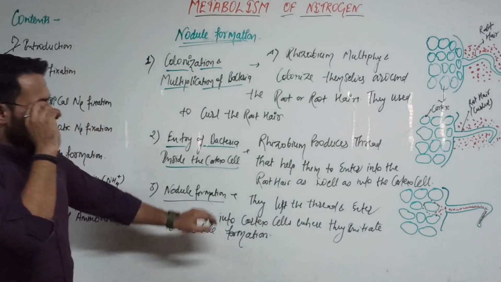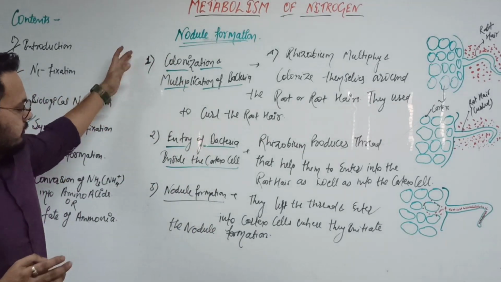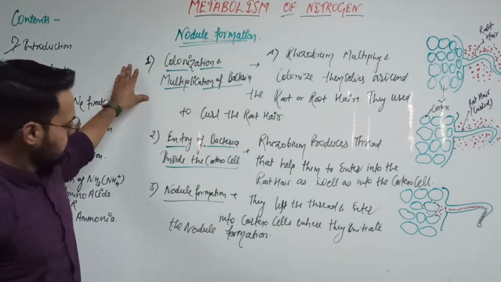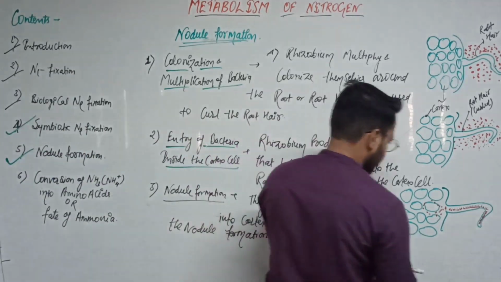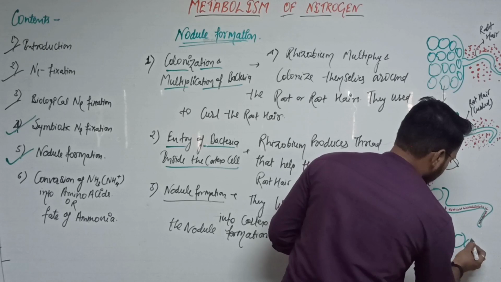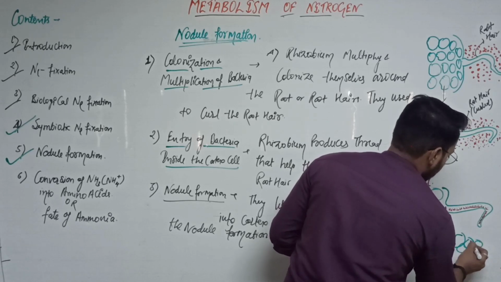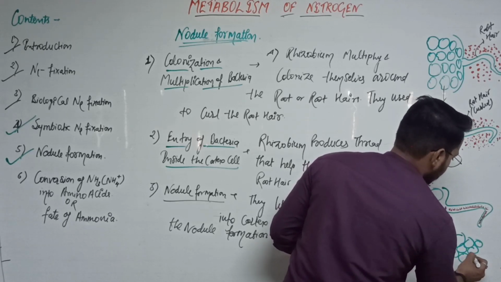So, by this mechanism, rhizobium makes its contribution to form the nodule. That is here, and this is the one nodule.